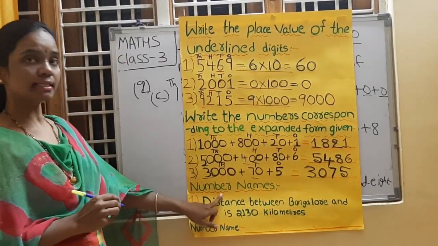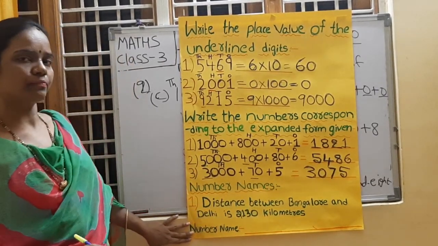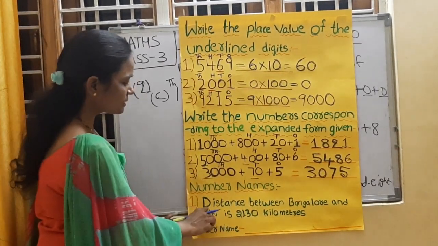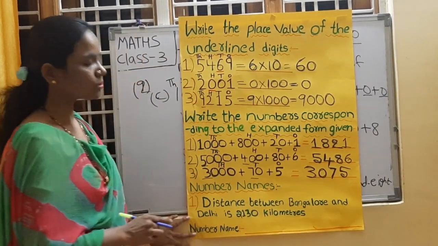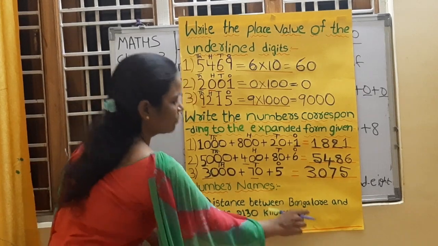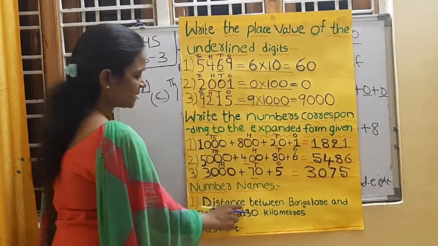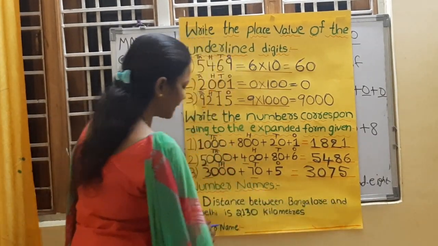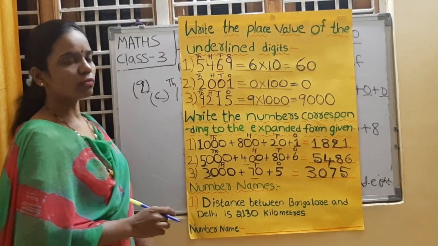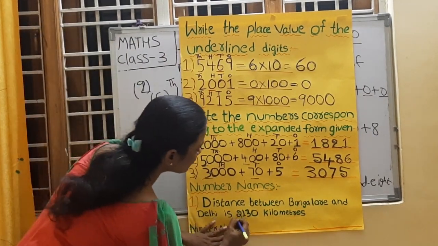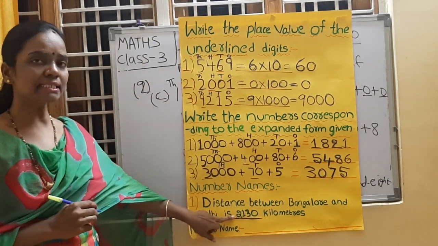Next come to the next heading, number names. We have to write the number name. So here they gave a question. Distance between Bangalore and Delhi is 2130 kilometers. What is the statement given by them? The distance between Bangalore and Delhi is 2130 kilometers. What is the number here? Underline it first. What is the number?